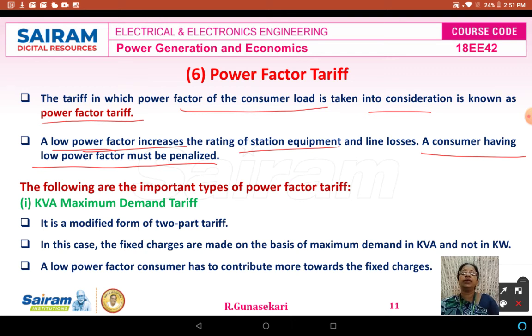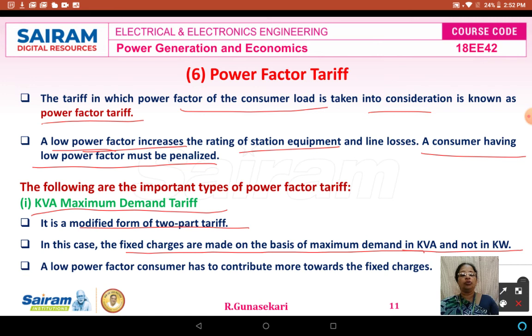There are different types of power factor tariff. The first one is KVA maximum demand tariff. KVA is nothing but the apparent power. The KVA maximum demand tariff is a modified form of the two-part tariff. The fixed costs are based on the maximum demand in terms of KVA.